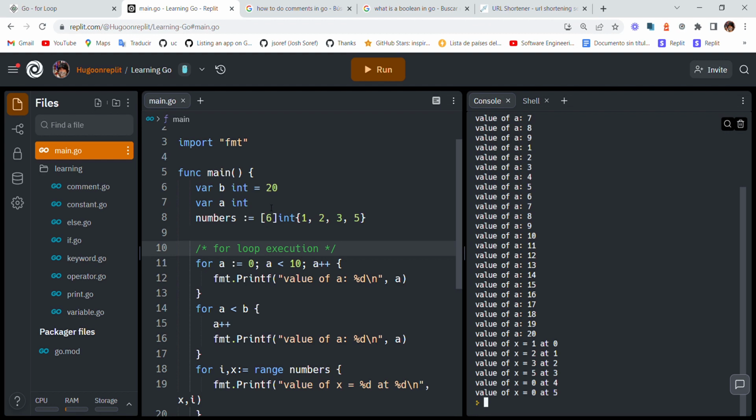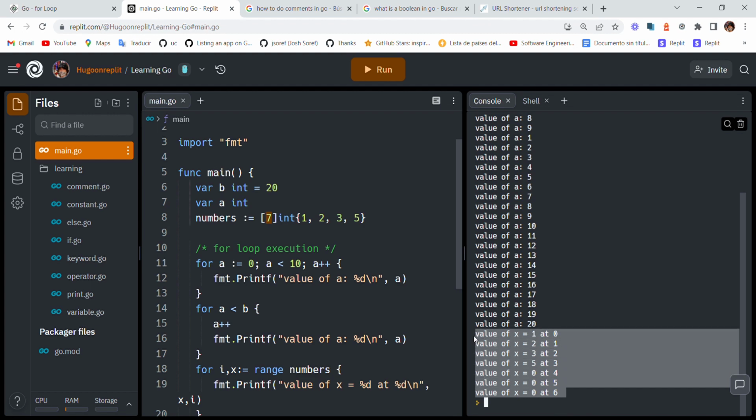So let's change this number and see what that will cost. And that will cost to print 6 of these, okay? So if we change the value of this number, the number of these lines will change. So we have 1 2 3 4 5 6 7.